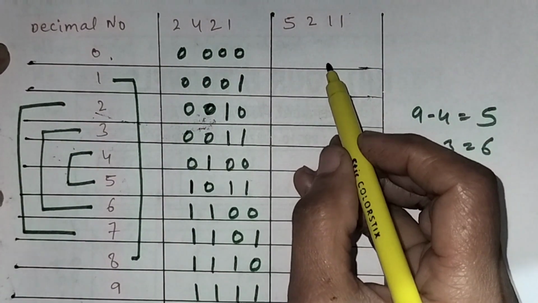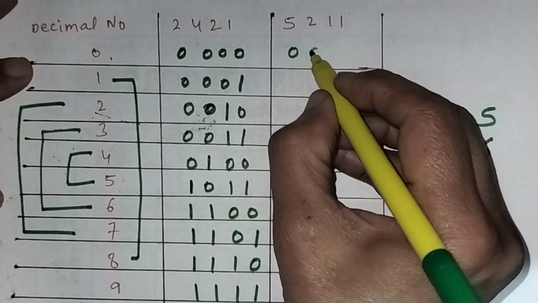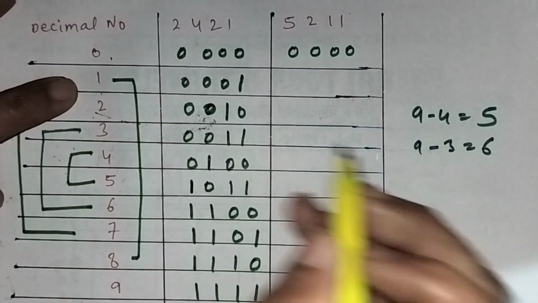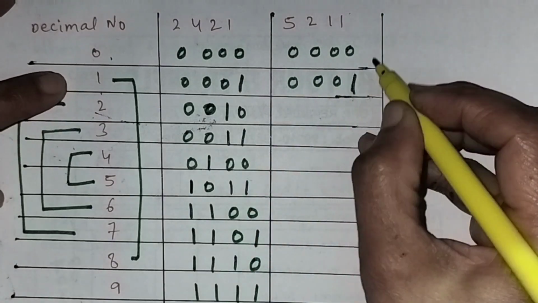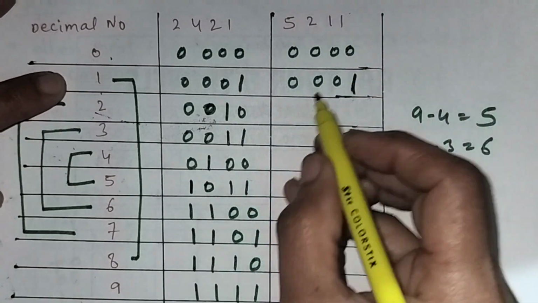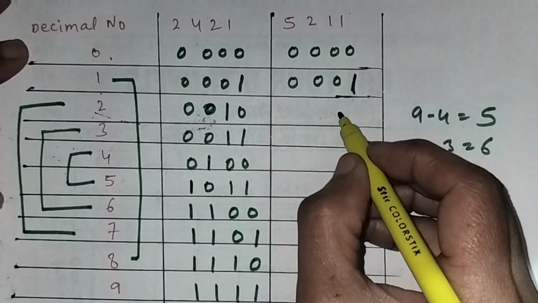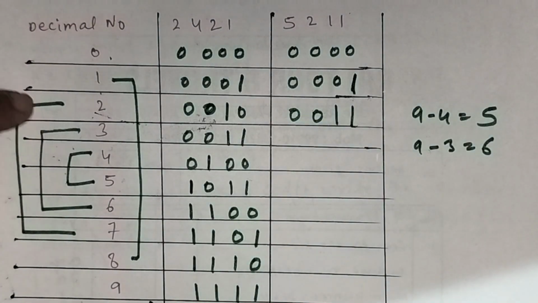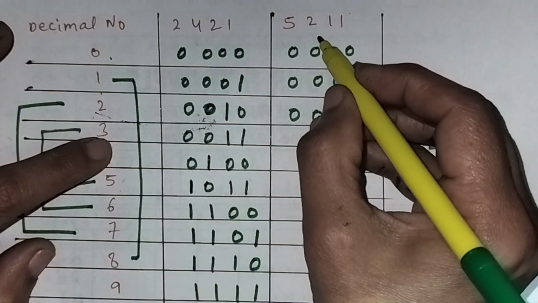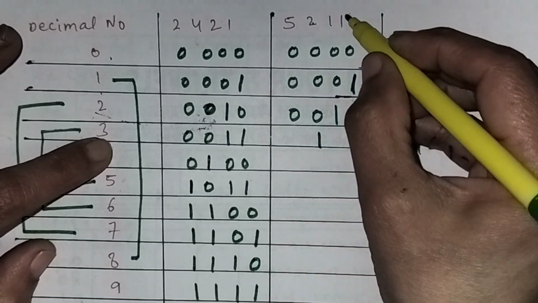Now we will write the BCD code for 5421 against these decimal numbers. So it will be 0 0 0 0, and for 1 it will be 0 0 0 1, as it has 1 here. To make 2 we will use the least significant digits first. So it will be 1 plus 1 is 2, 0 0 are the rest. And now we'll make 3. We will use this 2 and this least significant 1.